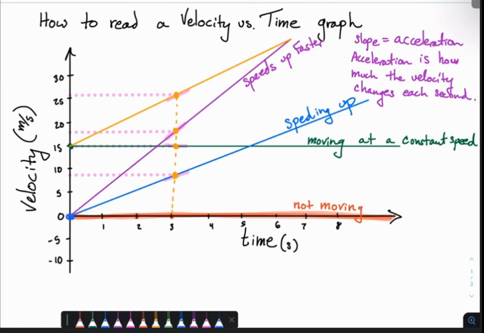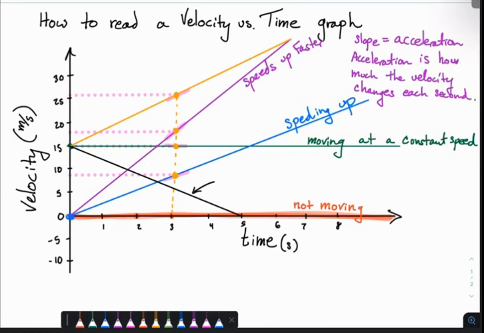The steepness of the slope tells you your acceleration. It tells you how quickly you're speeding up or slowing down, but it doesn't tell you how fast it's going. Now, this is a little bit of a weird thing because on a position versus time graph, the slope is velocity. But on a velocity versus time graph, the slope is acceleration. And in order to find the velocity, you just have to look at the dot and trace it to the left.